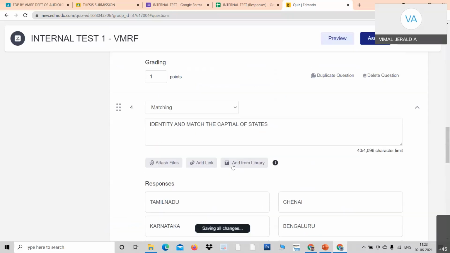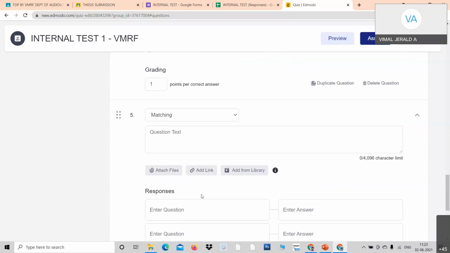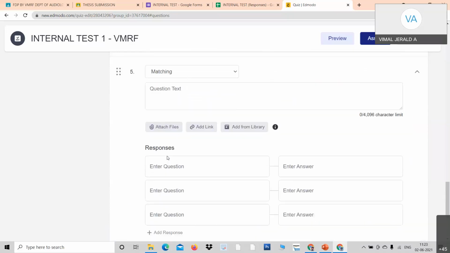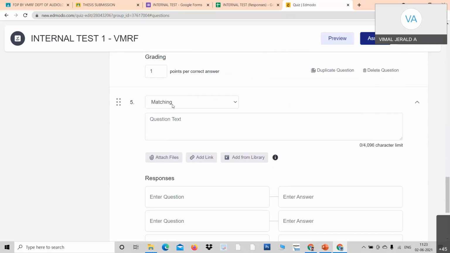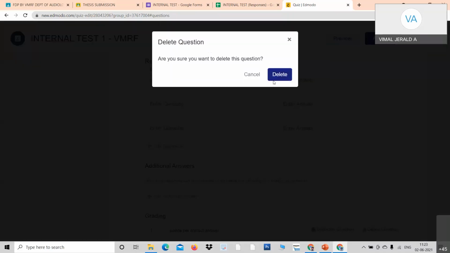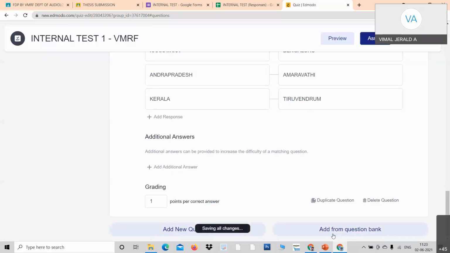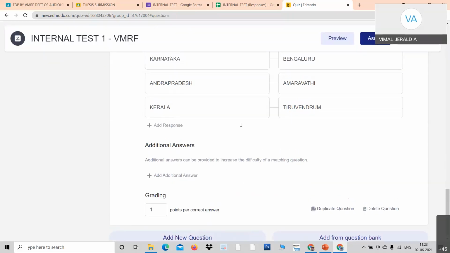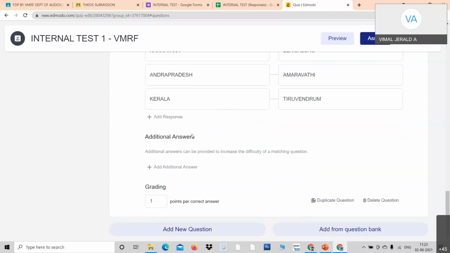So we have added so far how many questions? Choose the best, match the following, underline, true or false. 4 types of one-word questions have been added. Right now, I would like to go for adding some questions from the question bank. So, for example, from the short answers. Look at here. I would like to go for short answers. I delete this question. The 5th question is deleted. I've got 4 questions now. I would like to add some questions from the question bank. I just click add.